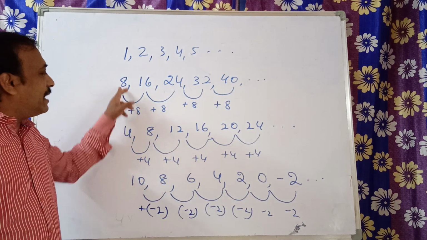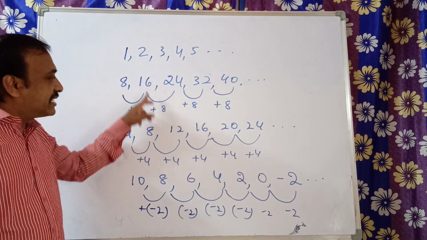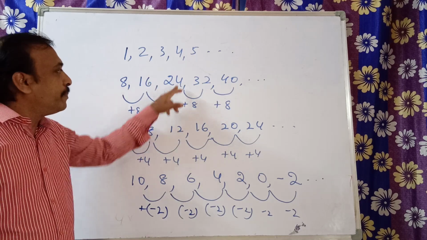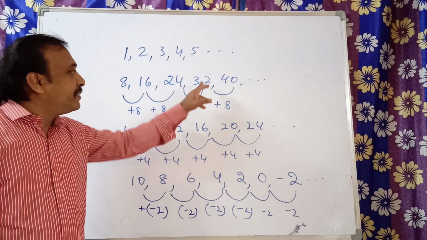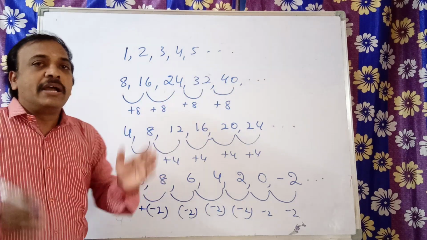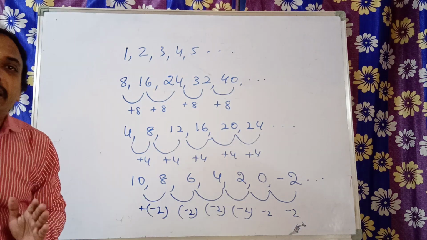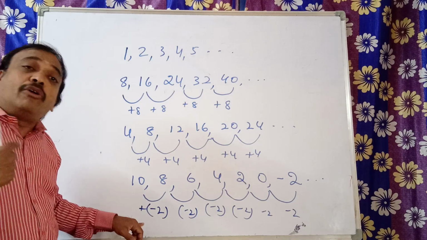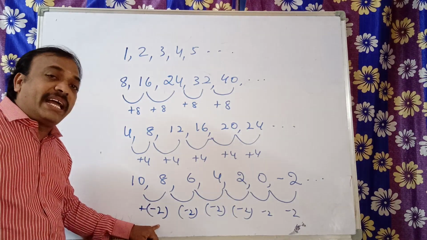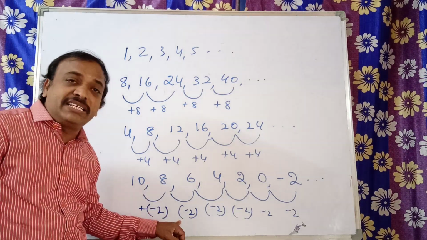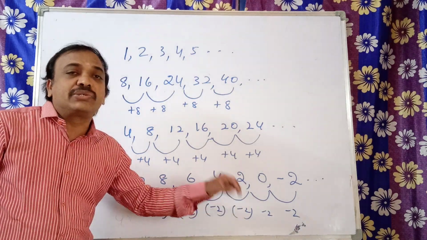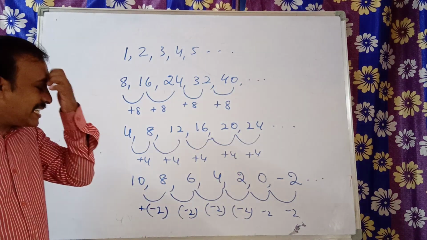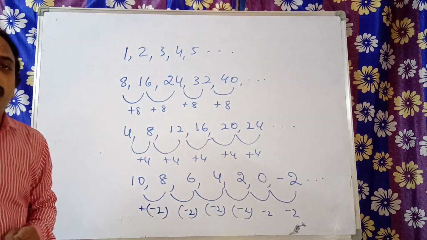See here, we added 8: 8 plus 8 we got 16, 16 plus 8 we got 24, 24 plus 8 is 32, 32 plus 8 is 40. Like this we are adding a fixed value. Here also we are adding, but how much? Minus 2 we are adding. So except the first term, we are adding a fixed value.